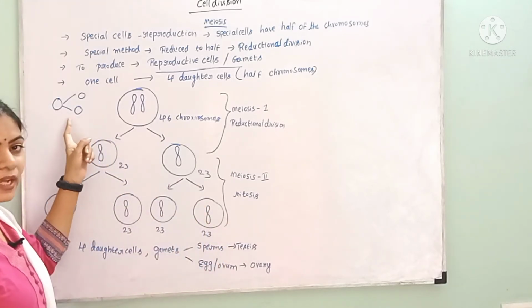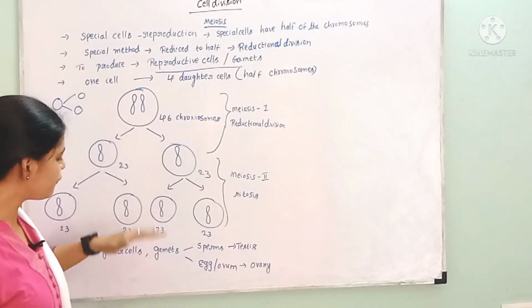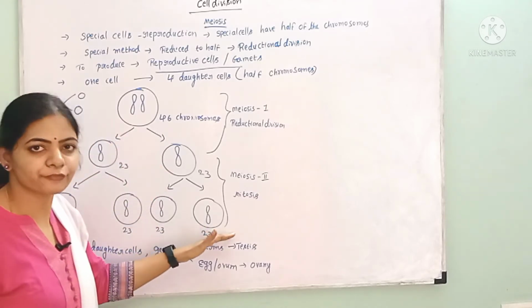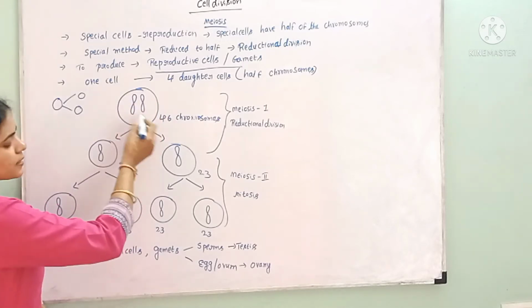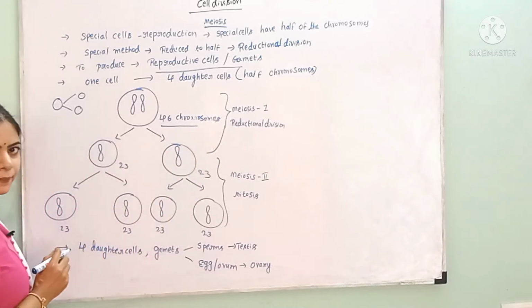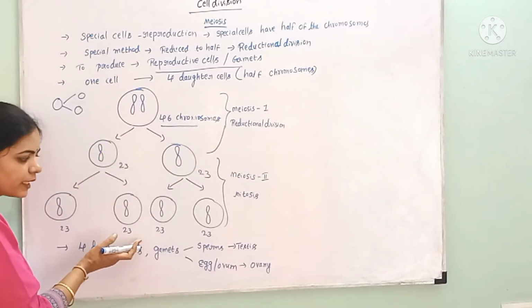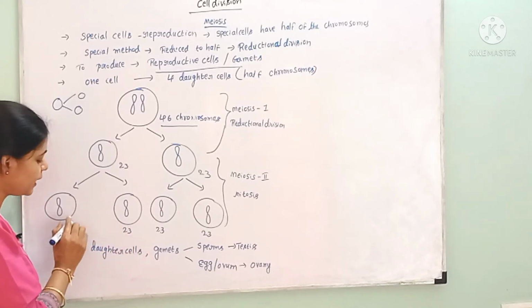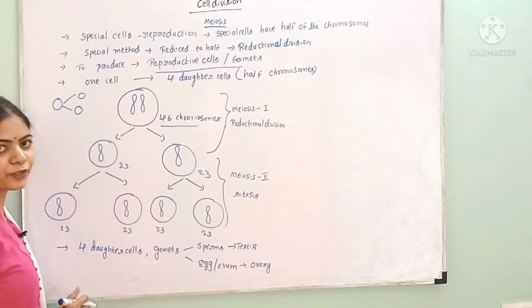So in mitosis, we are getting only two daughter cells, but in meiosis, finally, we are getting four daughter cells. So what is happening? For example, this is the mother cell. It has 46 chromosomes, and finally, we are getting four daughter cells, and these daughter cells will not have the same number of chromosomes.